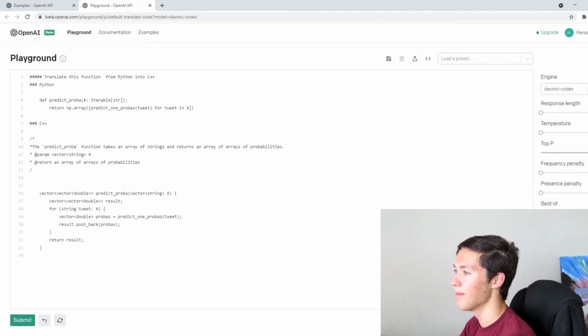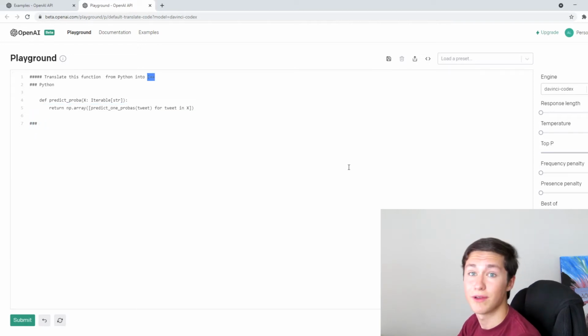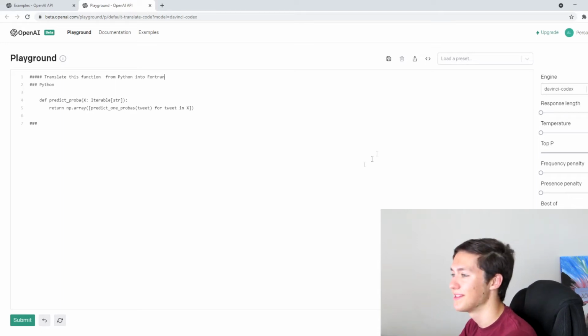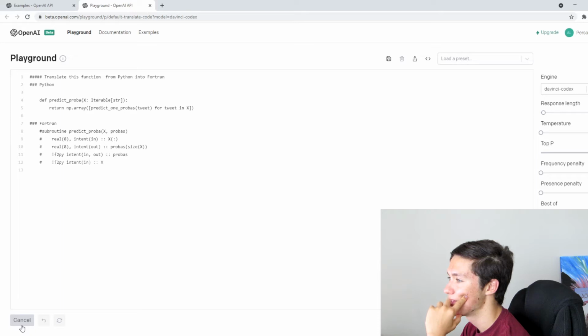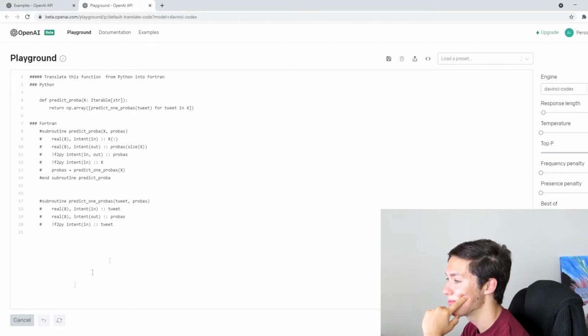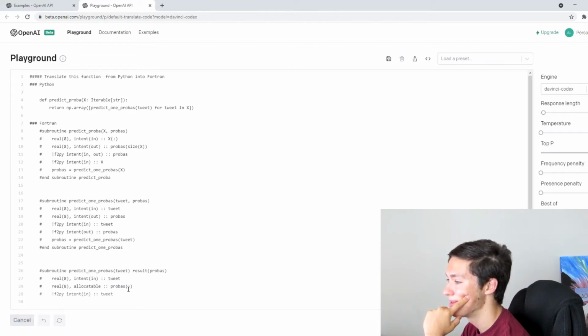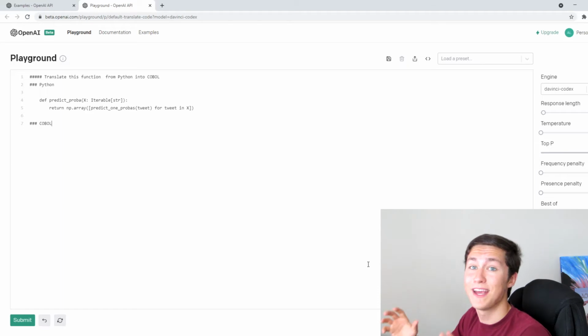Okay. How about let's actually translate this into an even older language. Let's go back. Let's try Fortran. I've been told that Fortran is really, really old, but let's see what it can do. Okay, subroutine. I have seen this keyword before, but yeah, it's pretty cool. Right here, bam! It just wrote Fortran for us. That is just still freaking cool to me.